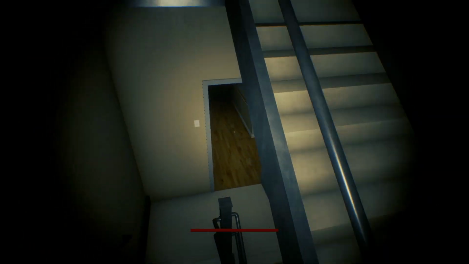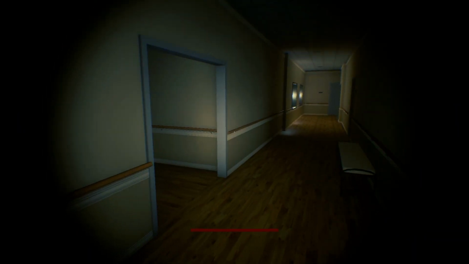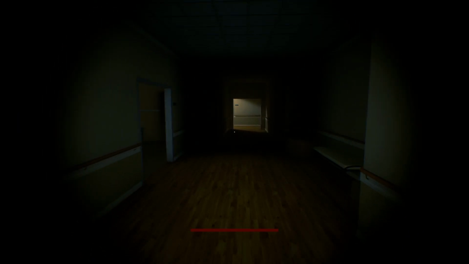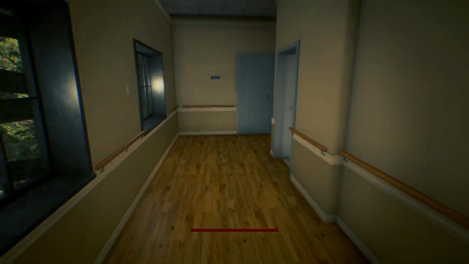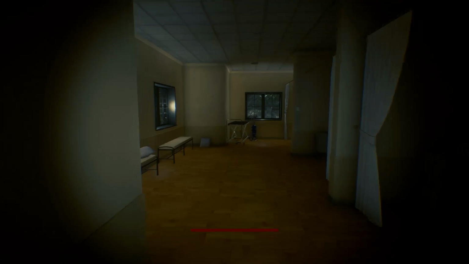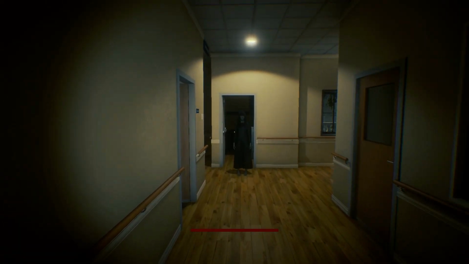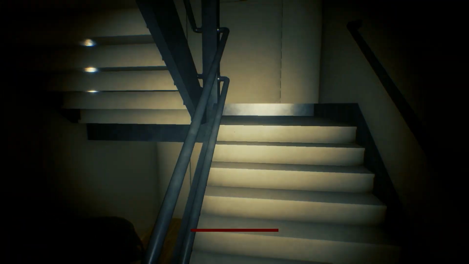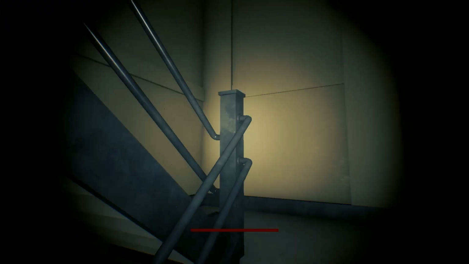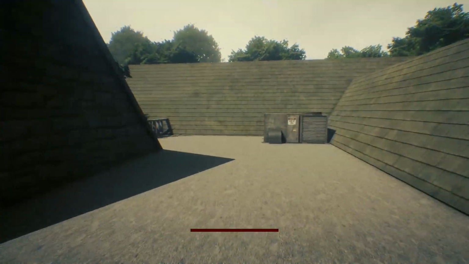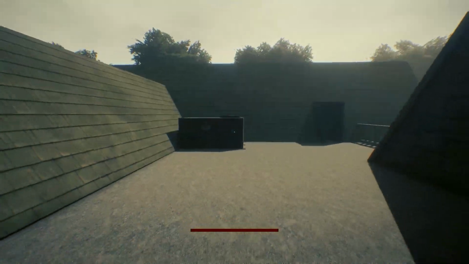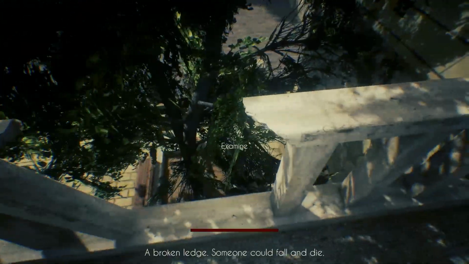So she was the next floor down. Fuck me, bro. He's gonna kill me. I don't know where to go. Where? Okay. I saw you. Do I push him off?